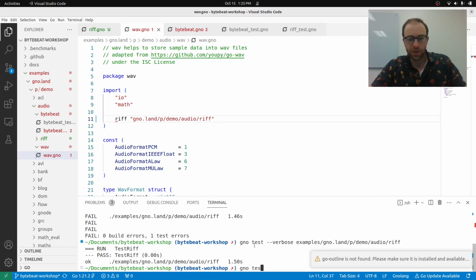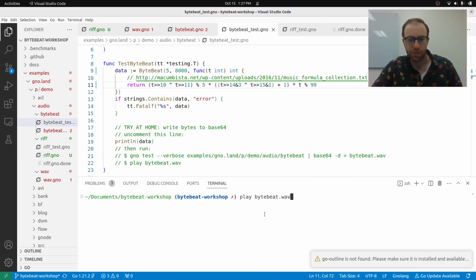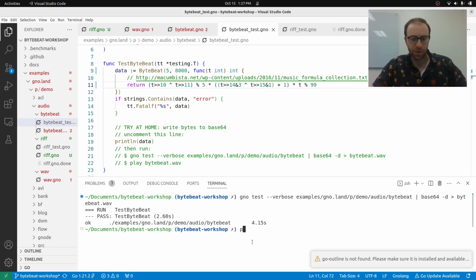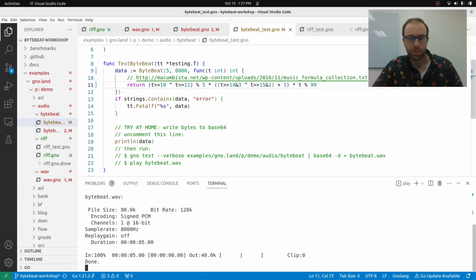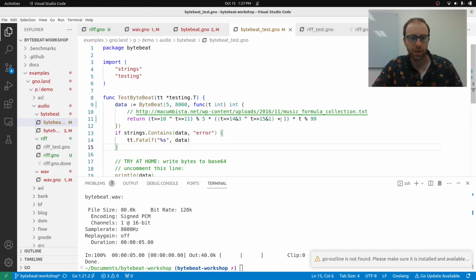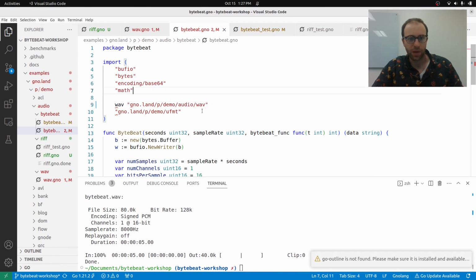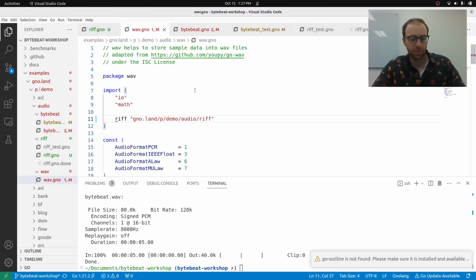So now we can test, and we'll just go run test, convert base64, decode the base64 into ByteBeat, and then we'll play this file. Turn up the audio. Great, so it is generating ByteBeat audio. So test is working, and that's great. We can have these V1s back. We'll need them later.